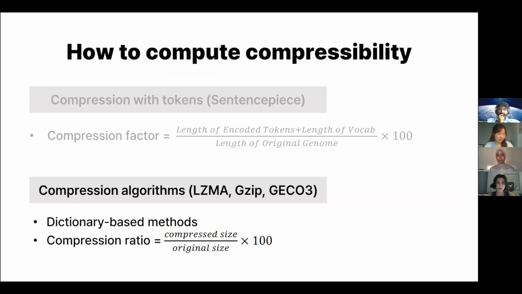Another compression method we applied is based on compression algorithms such as LZMA, gzip, and Gecko3. We applied all these algorithms to the unprocessed original sequence files.